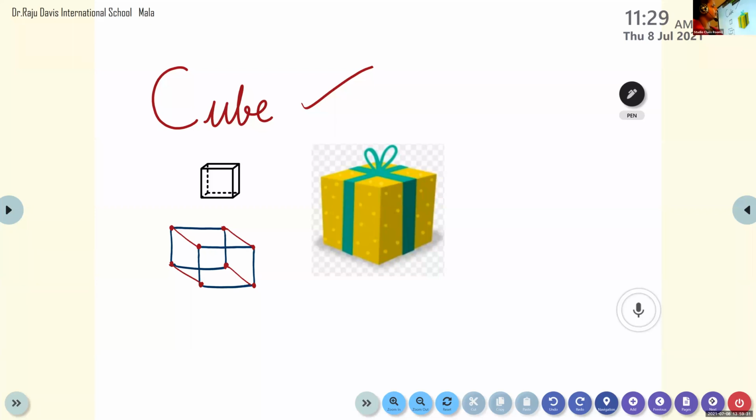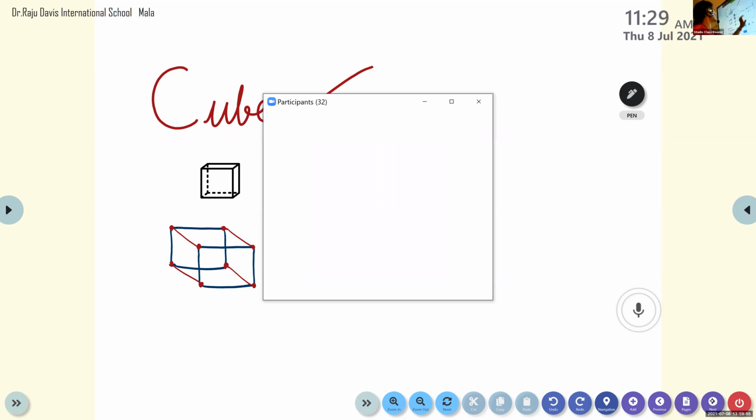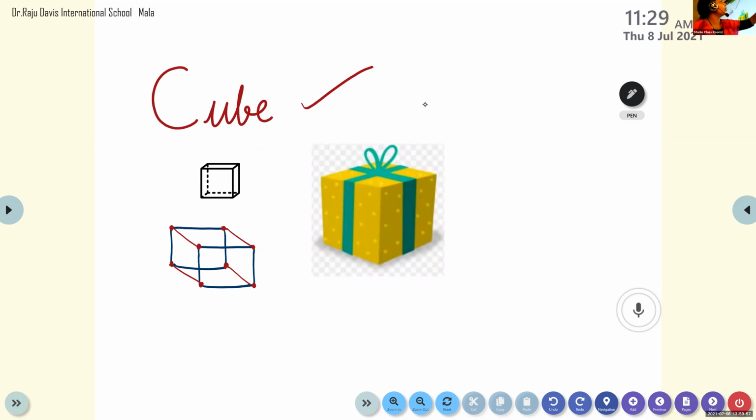Rashin, tell me the spelling of cube. C-U-B. Very good. Akshat, tell me the spelling of cube. C-U-B-E. Very good. Abel Soni, tell me the spelling of cube. C-U-B-E. Cube. Now, let me ask you another question.